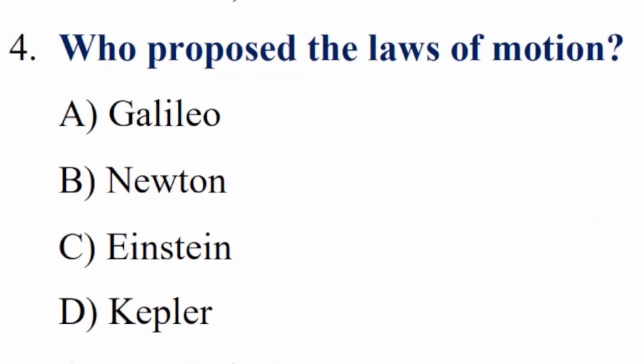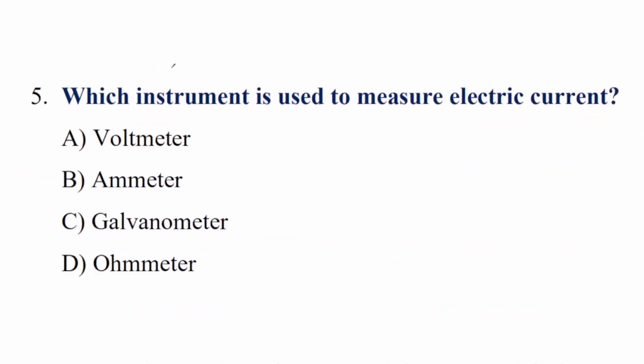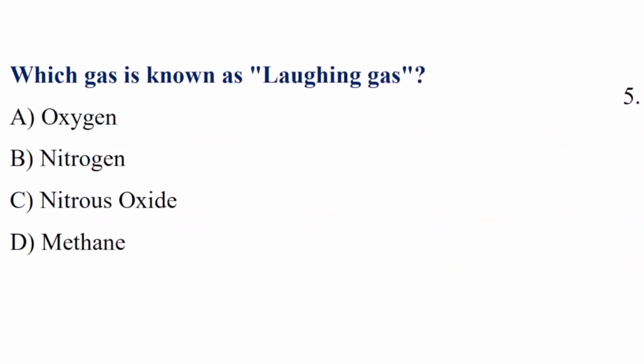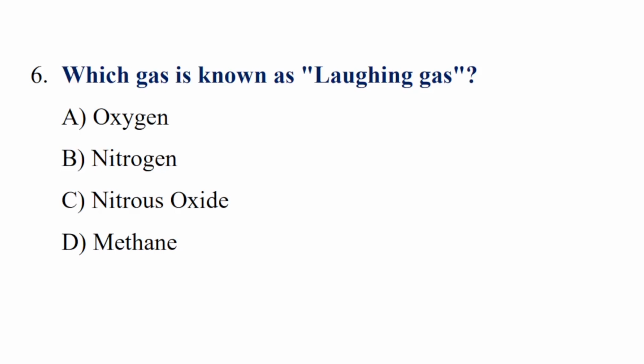Question number 4. Who proposed the law of motion? Correct answer is option B, Newton. Question number 5. Which instrument is used to measure electric current? Correct answer is option B, ammeter. Question number 6. Which gas is known as laughing gas? Correct answer is option C, nitrous oxide.